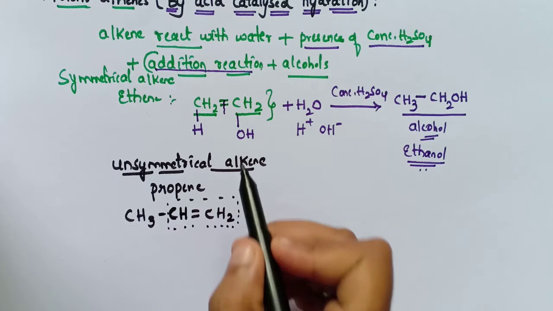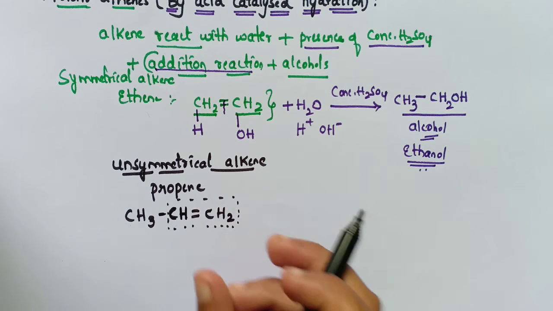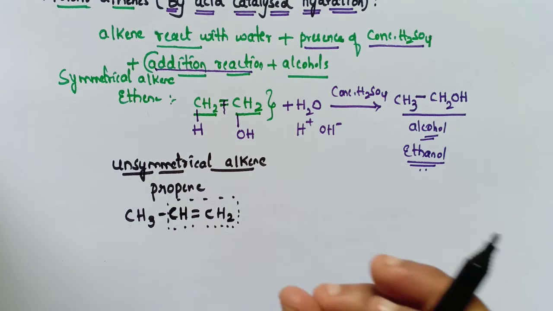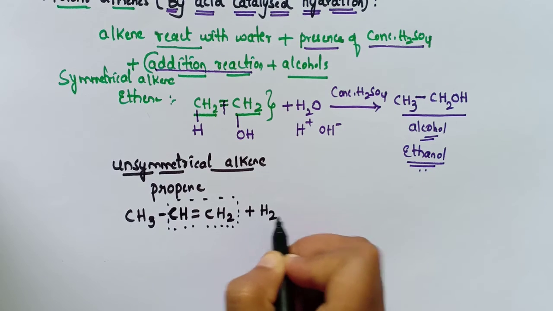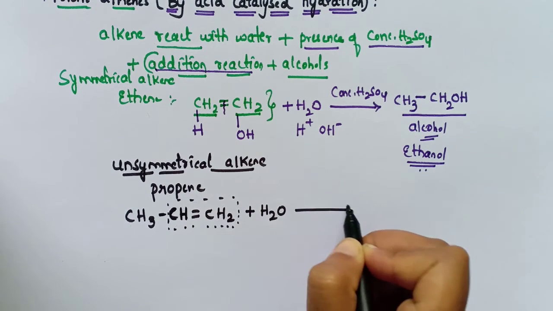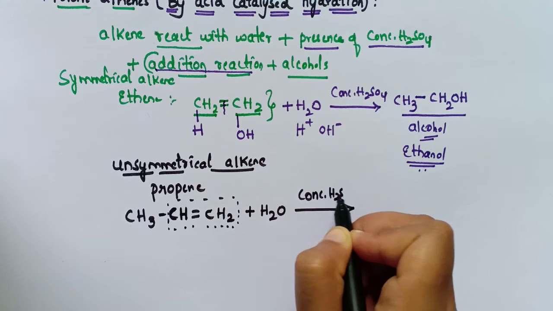Next, moving further, what we have to do? For the alkene, we have to add water in the presence of concentrated sulfuric acid.